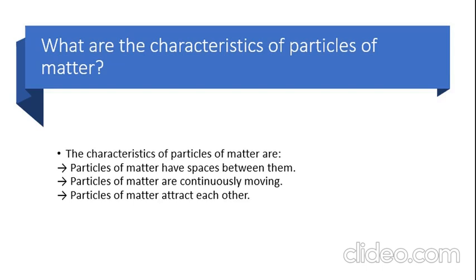Particles of matter attract each other. The particles of matter have force acting between them, so this force keeps the particles together. And the strength of this force of attraction varies from one kind of matter to another. And we saw already the force of attraction between the particles is maximum in solid, intermediate in liquid, and minimum in gases.